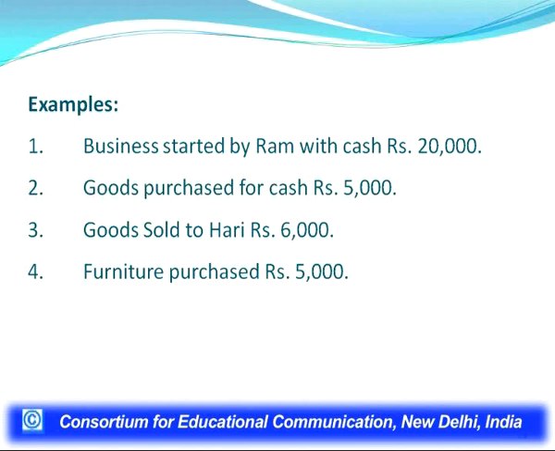First, business is started by Ram with cash rupees 20,000. Second transaction, goods purchased for cash rupees 5,000. Third transaction, goods sold to Hari rupees 6,000. And fourth transaction, furniture purchased rupees 5,000. When we want to record this in accounting books, we have to follow the accounting process.